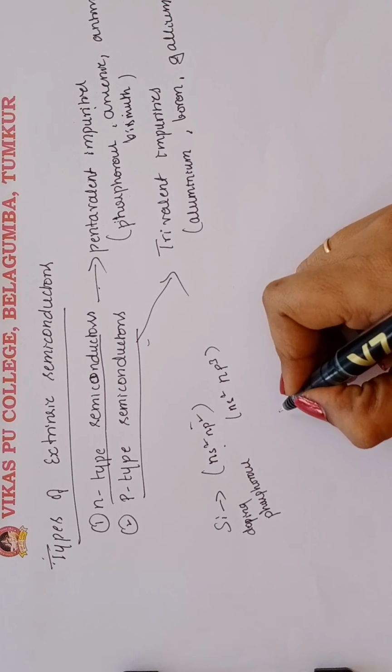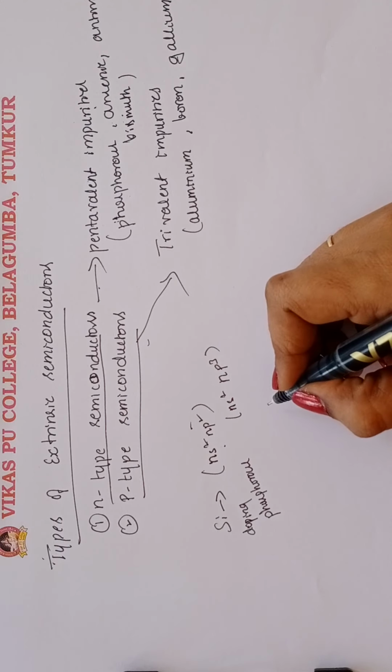The 5th electron of phosphorus is extra and becomes delocalized, which conducts electricity.